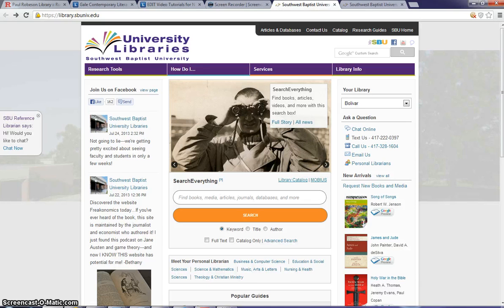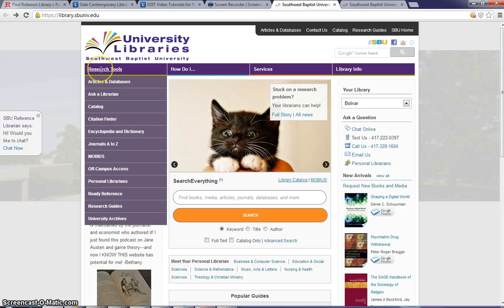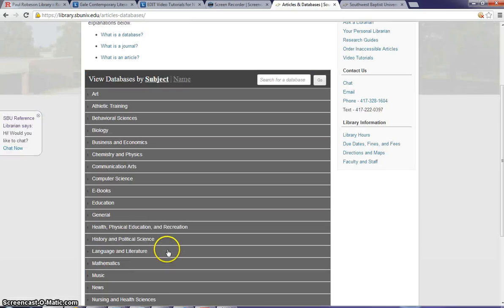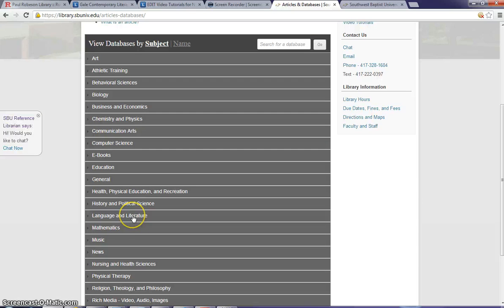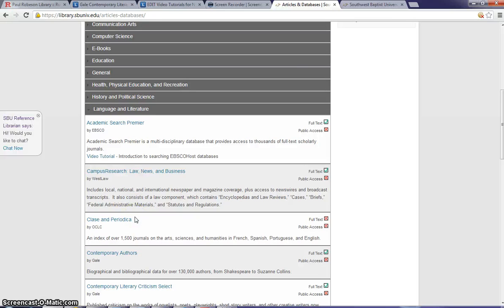And so what we're going to do is go to the library's homepage, http://library.sbuniv.edu, and mouse over Research Tools and then click on Articles and Databases. And then you'll notice View Databases by Subject. The Language and Literature Department is listed right here, and if you click on that, databases pertaining specifically to that department are listed.